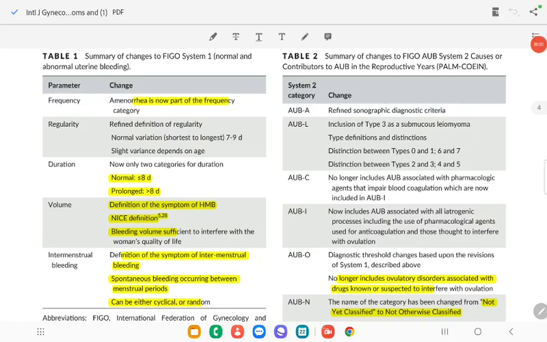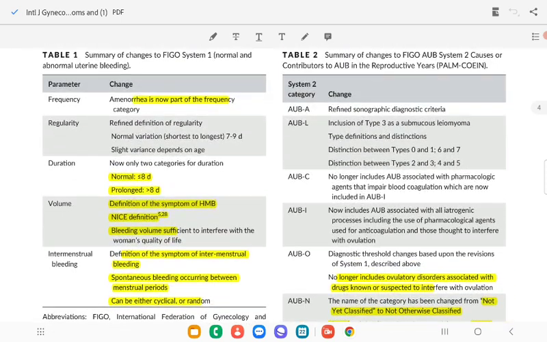Okay, let's talk about FIGO system 1 and FIGO system 2, abnormal uterine bleeding 2018. The parameters are frequency, regularity, duration, volume and intermenstrual bleeding. In frequency, amenorrhea is now part of the frequency category. Regularity has a refined definition: normal variation, that is shortest to longest variation, is 7 to 9 days. Slight variation depends on the age.